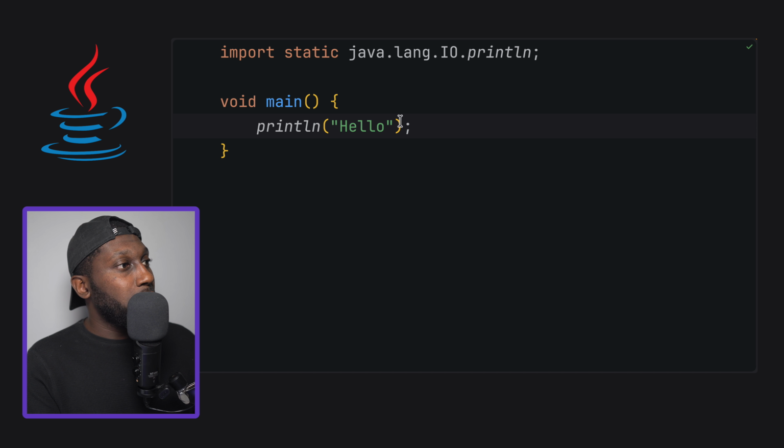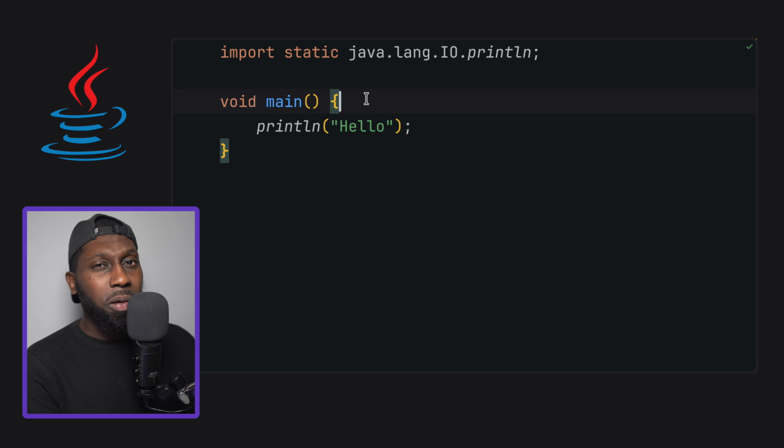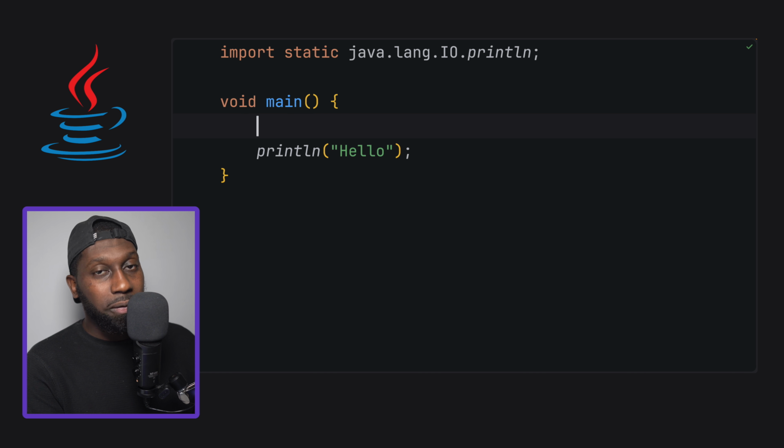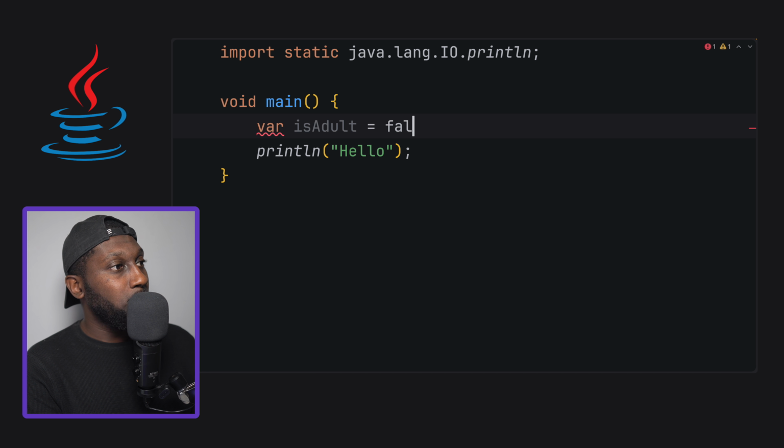So the first thing is, if you want to create variables, before you had to specify String, int, long, boolean, etc. But now, if you want to define a variable, you just say var. So var, and then here I'm going to say, for example, isAdult equals false.